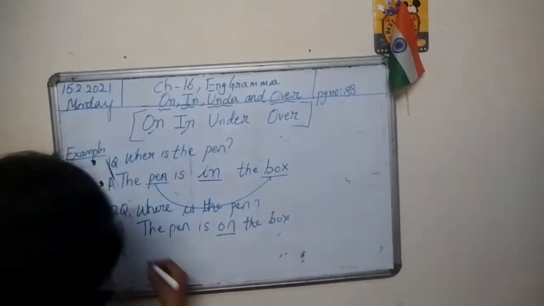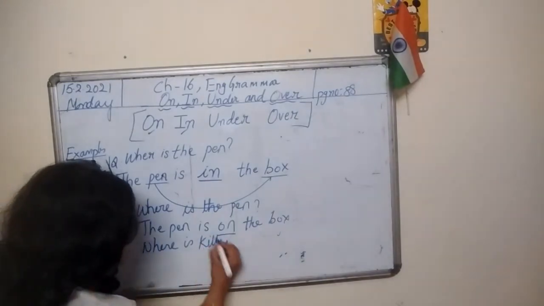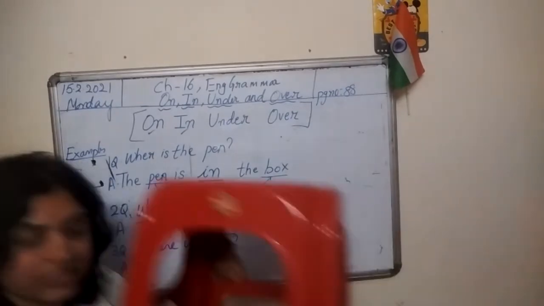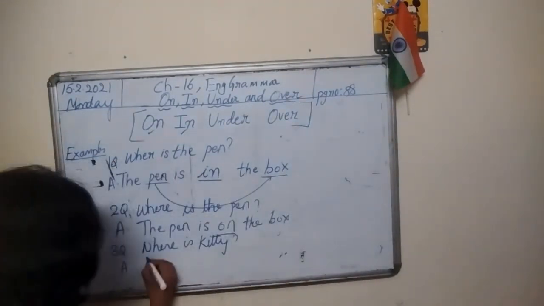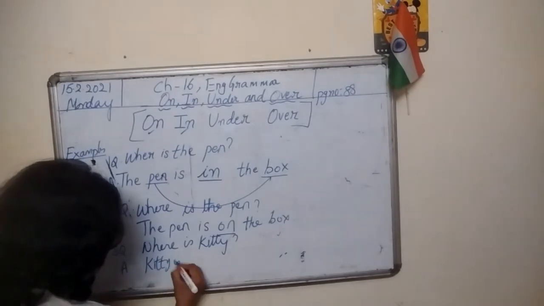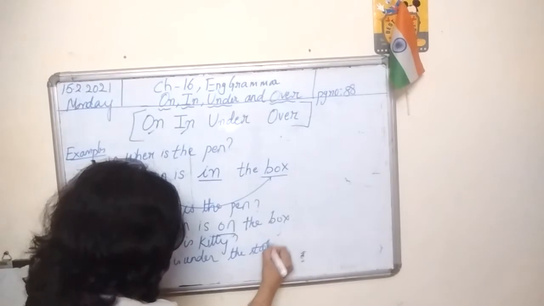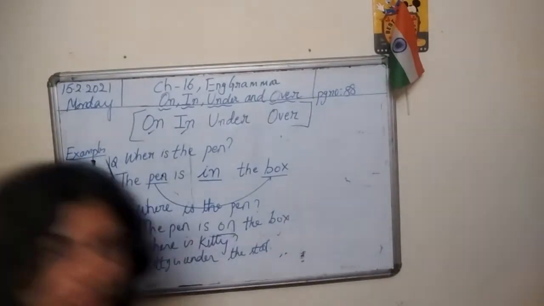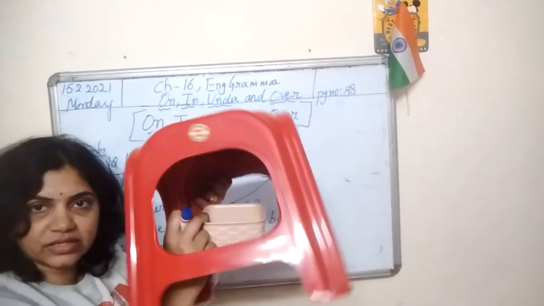So where is kitty? Answer is kitty is under the stool. Where is the box?